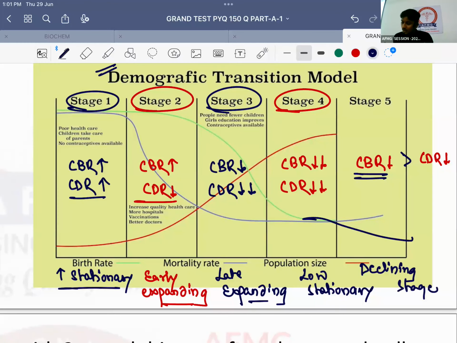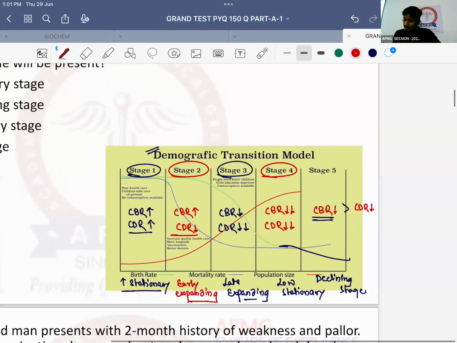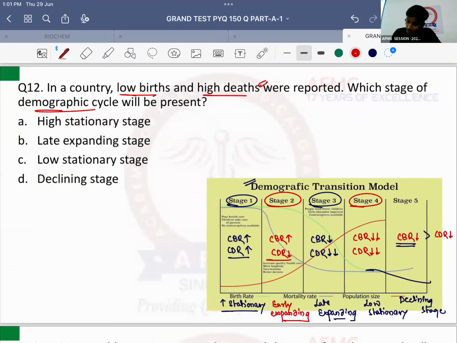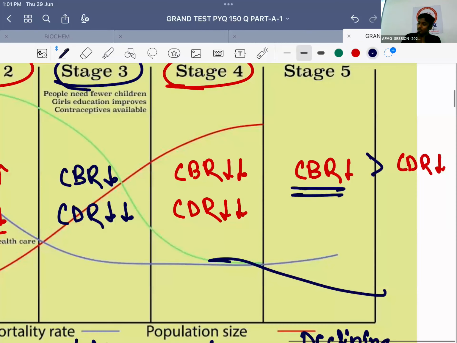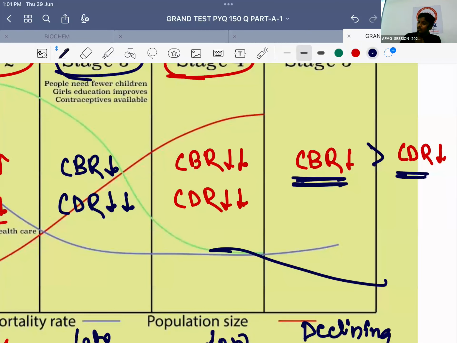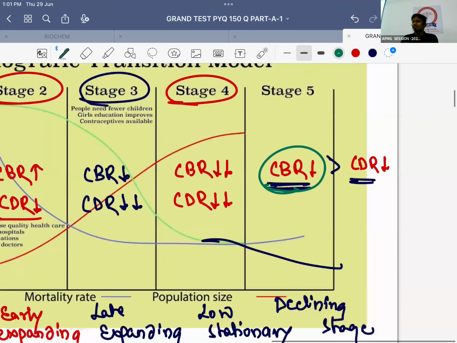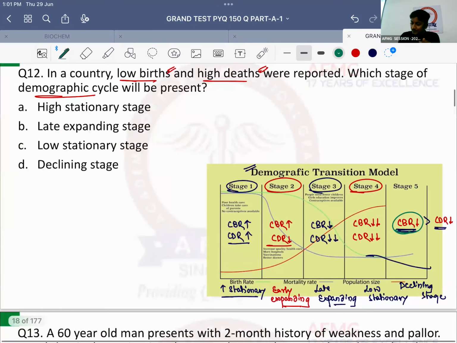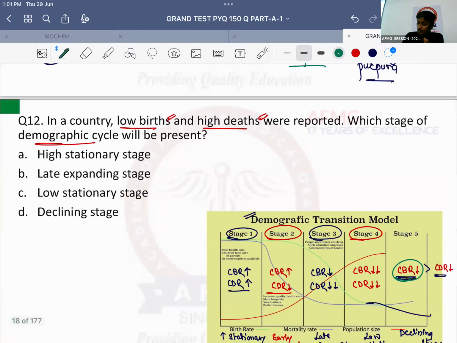So important is high deaths and low births are seen in stage 5. अगर दोनों को compare करूं मैं, दोनों decrease हो रहे हैं, but ज्यादा कौन decrease हो रहा है? Birth rate. तो birth rate कम है और death rate उससे ज्यादा है. ठीक है. So low births and high deaths were reported. Which stage of demographic cycle will be this? Declining.